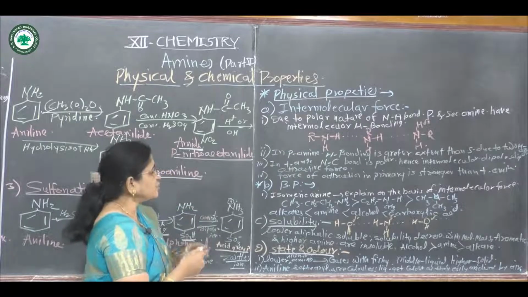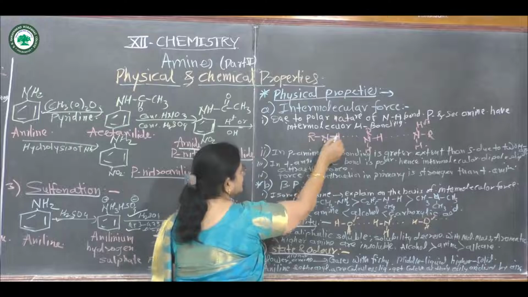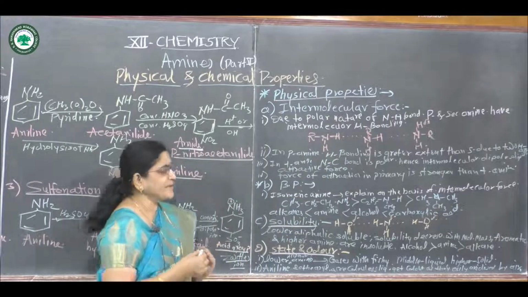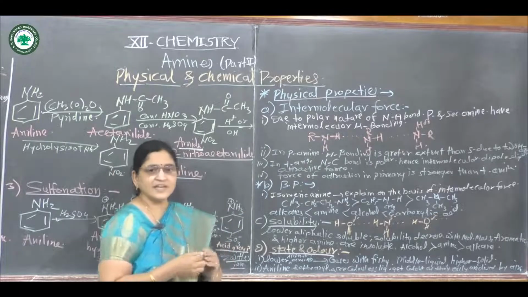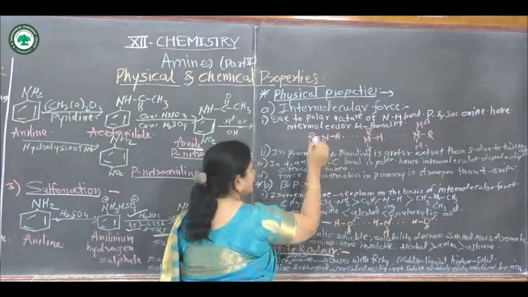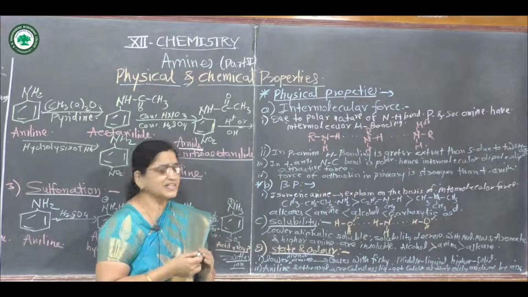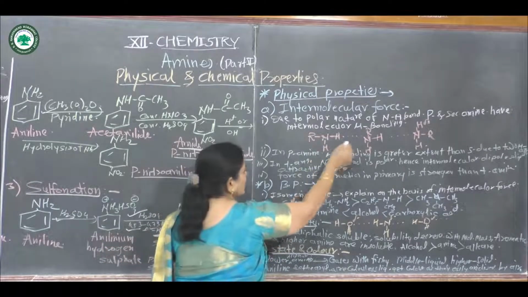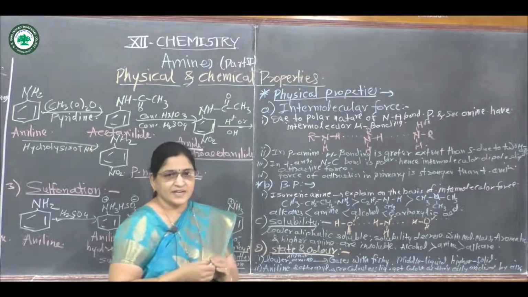Due to the polar nature of the nitrogen and hydrogen bond in primary amines and secondary amines, they contain the NH bond, so there is intermolecular hydrogen bonding between molecules of primary and secondary amines.